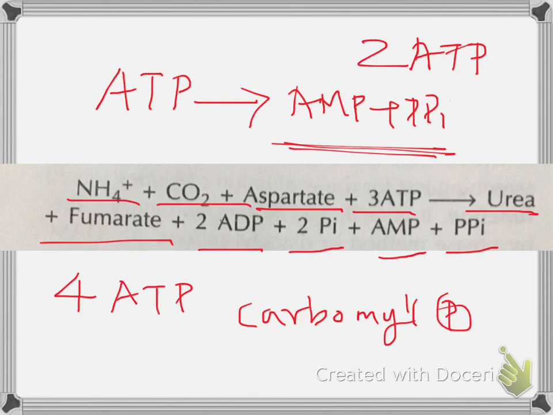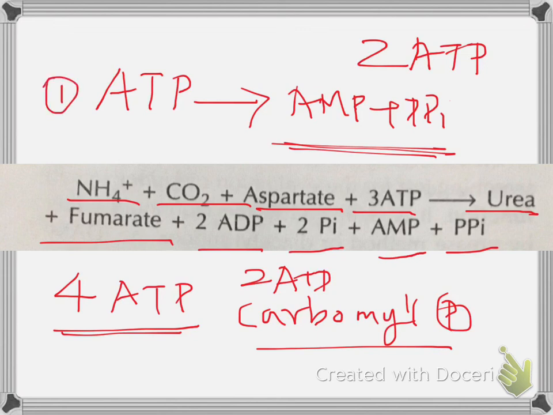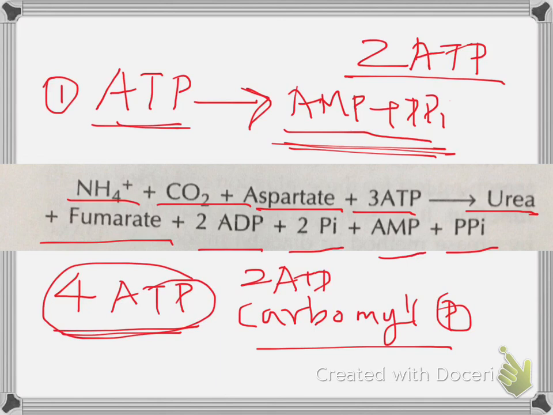Once more, 4 ATP is utilized for the urea cycle: 2 ATP for the synthesis of carbamyl phosphate and 1 ATP for the production of arginosuccinate, which is equal to 2 ATP because the ATP is converted to AMP plus PPi. So actually 4 ATP molecules are consumed for this cycle.